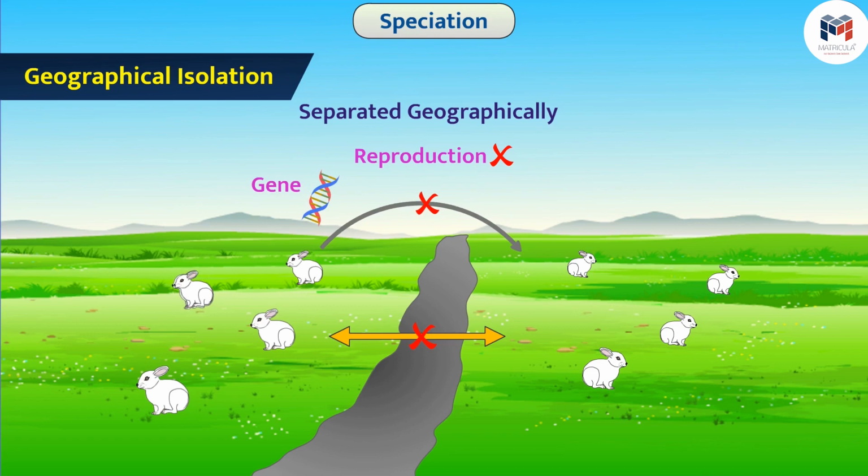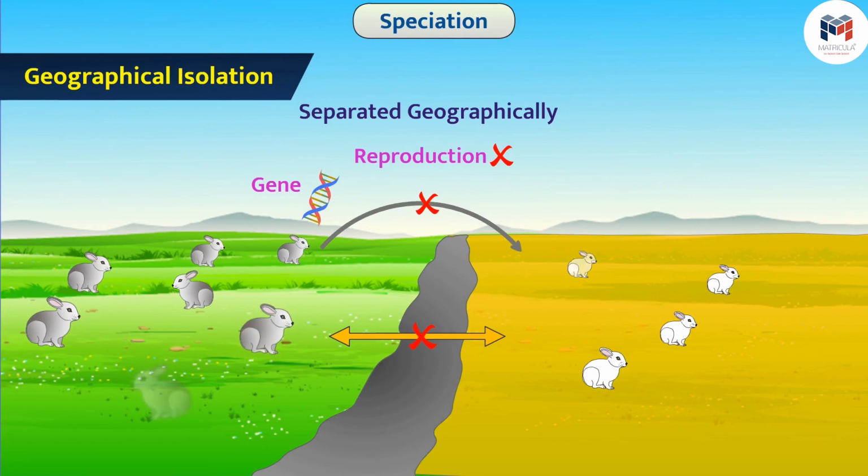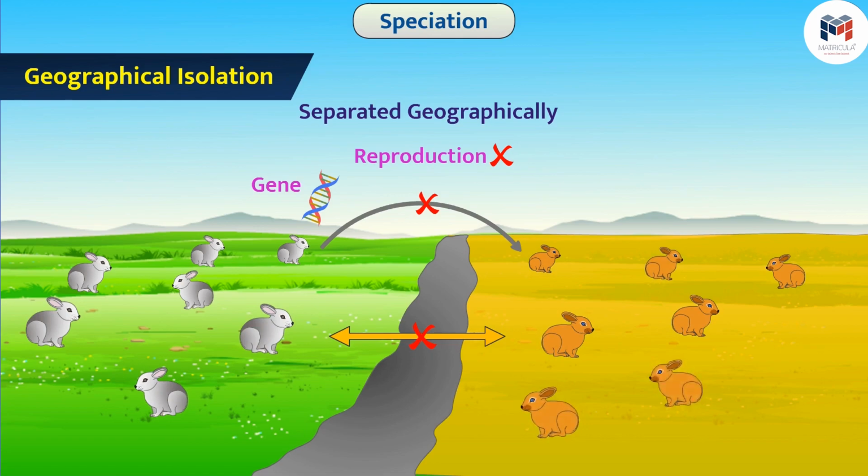If the geographical conditions are different, then natural selection and evolution in the two populations take place differently. They become different from each other over generations. Many times, this results in the development of two different species.